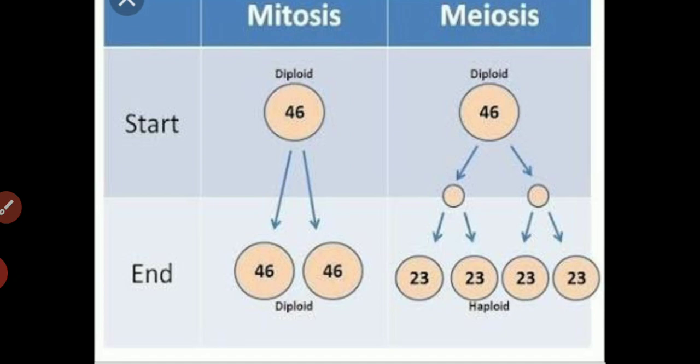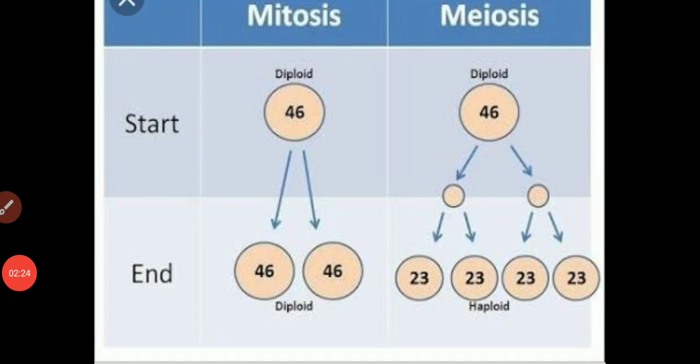That's why during meiosis cell division, all the daughter cells have half the number of chromosomes, to maintain the normal 46 chromosomes. Now all of you got it why in meiosis daughter cells have half the number of chromosomes, 23.